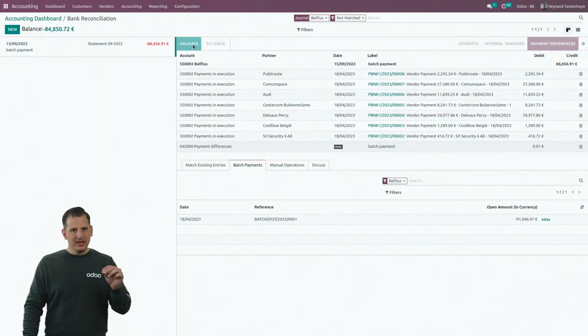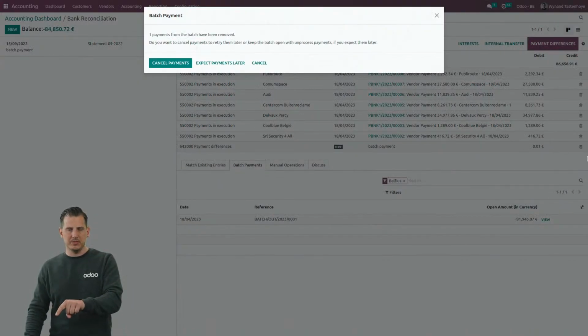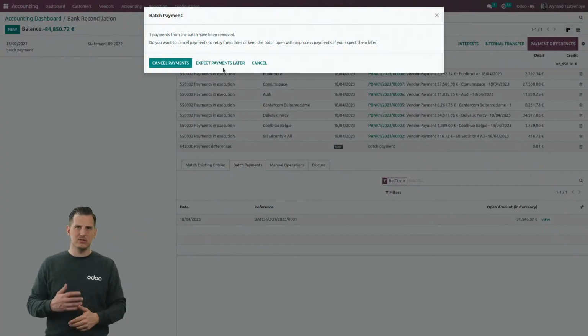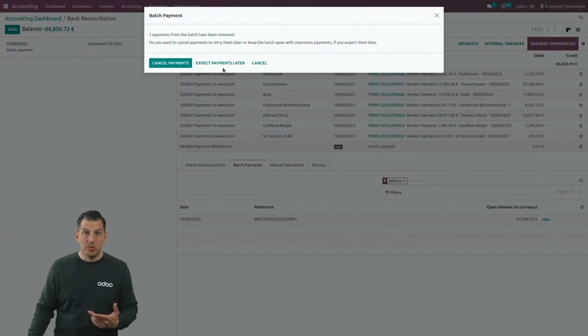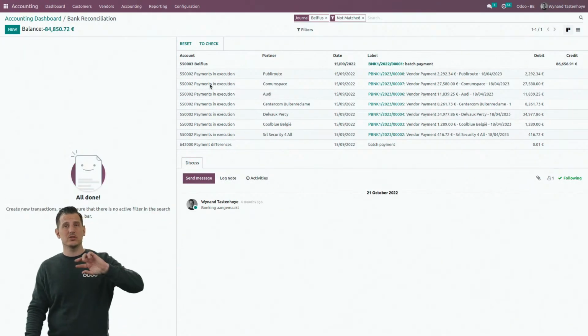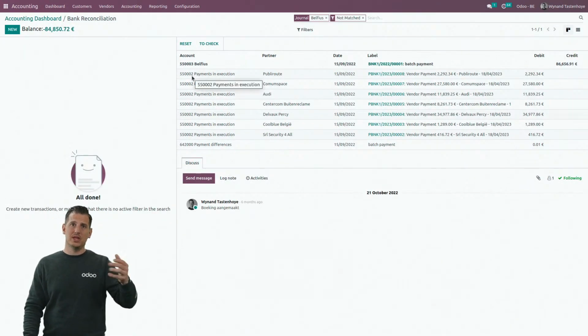But when I validate this one, because I removed one payment, Odoo will keep track of it, and it will immediately propose, okay, do you expect that this payment will still come later and maybe be synced with the bank statements from tomorrow or after tomorrow, or do you believe that the payment didn't go through, so do you want to cancel? Well, I'm going to cancel it over here. It's very easy now because the invoice is open again and I can use it again for my next batch payment.